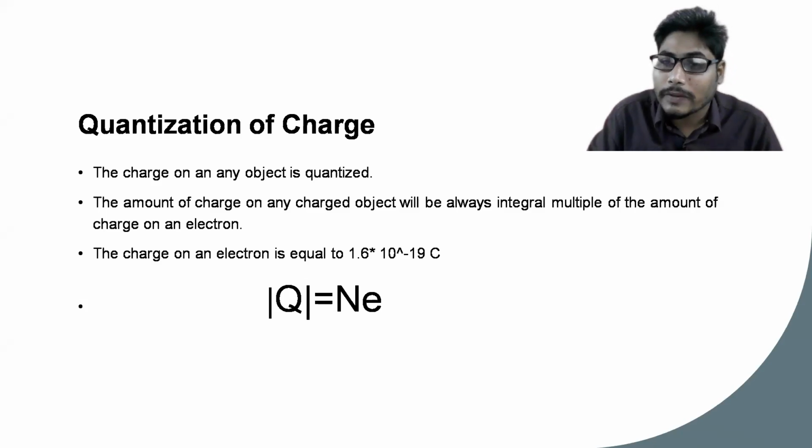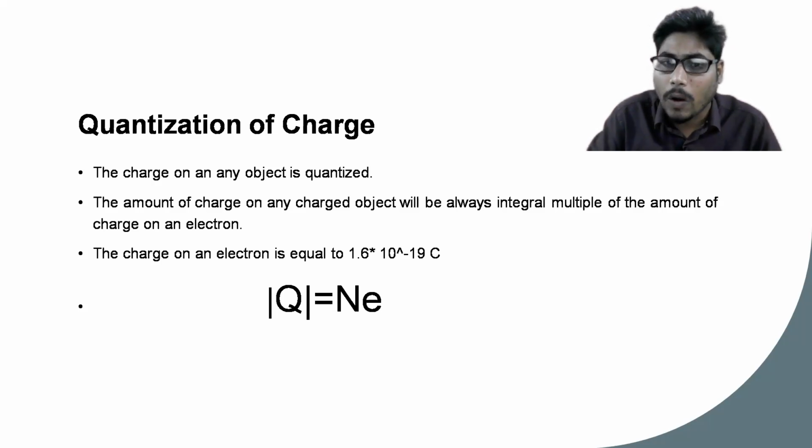Because we can only remove 1 electron, 2 electrons, 3 electrons from an object, the charge that object can gain can be 1 times the electronic charge, 2 times, 3 times.